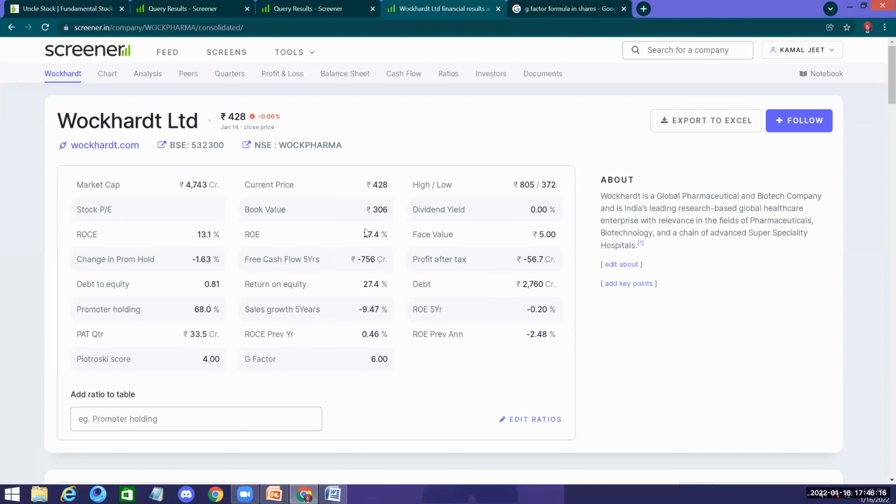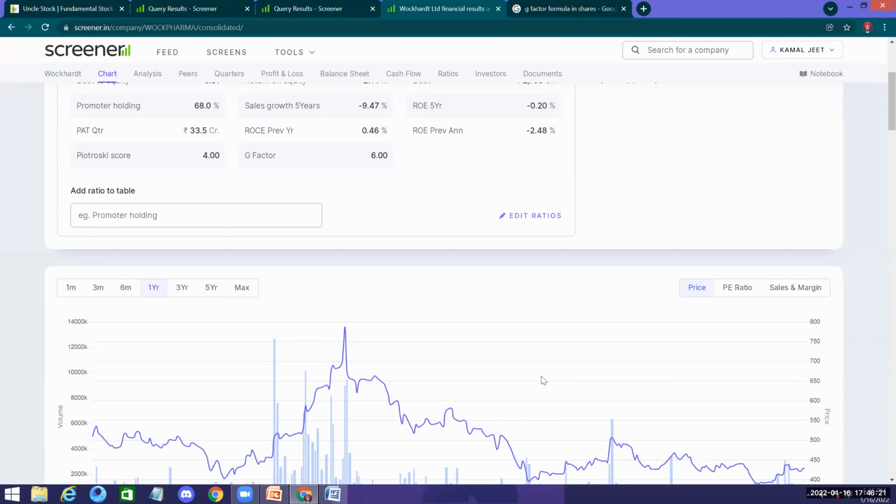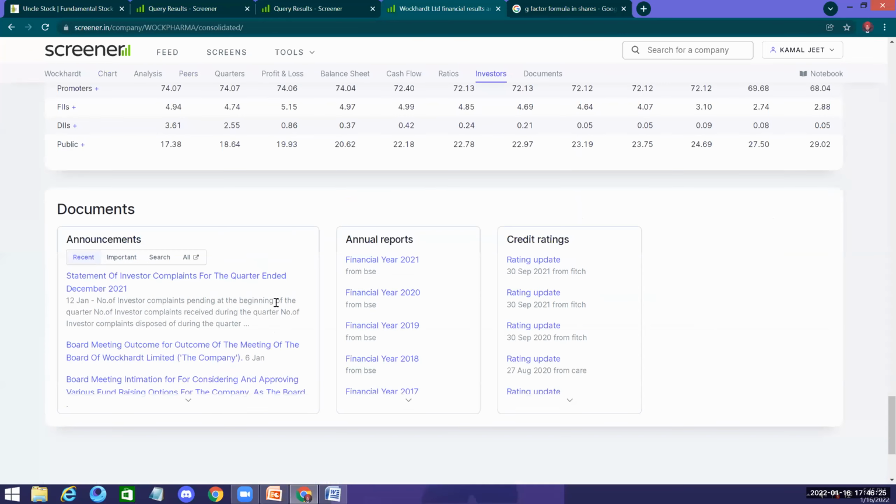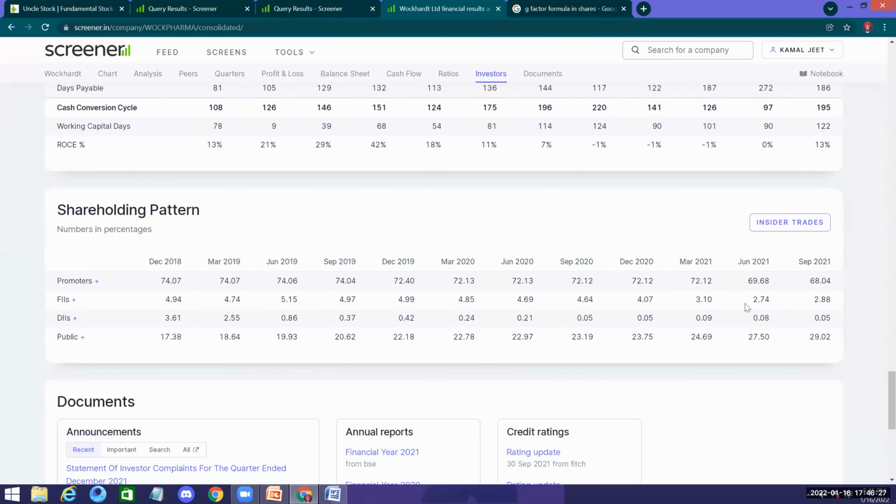The free cash flow has gone down, and you can see it is not doing very well on this front also. The FIIs have decreased their stake in Wockhardt. That's why it is going down also. There has to be something to happen when the stocks go down. The FIIs leave the stock, they dump it.